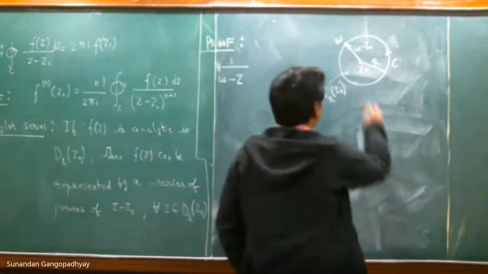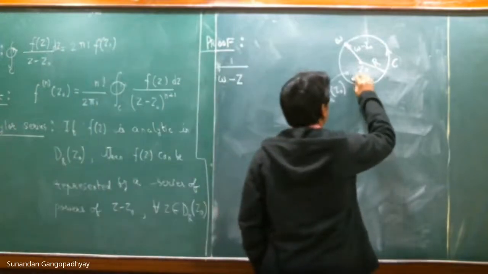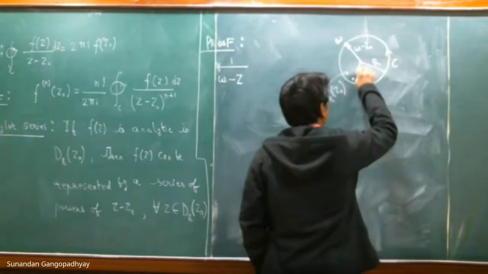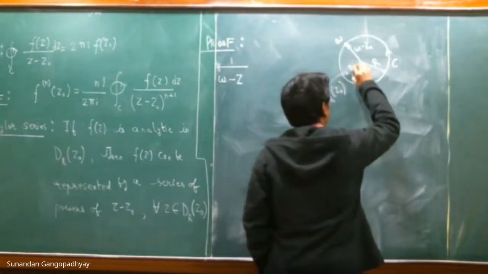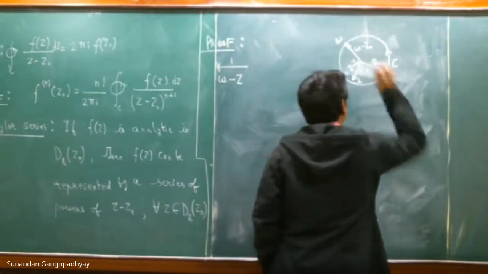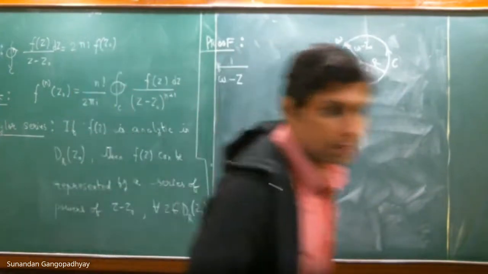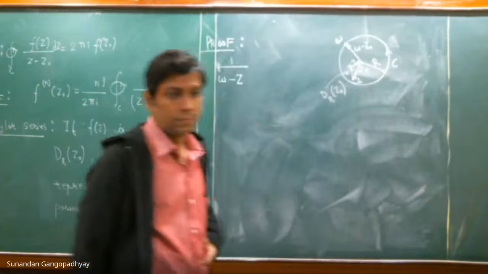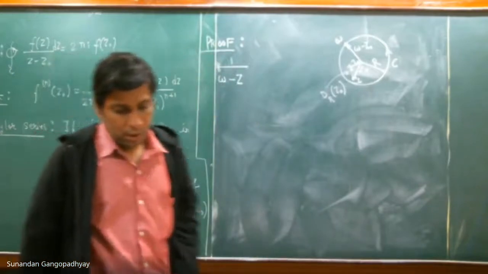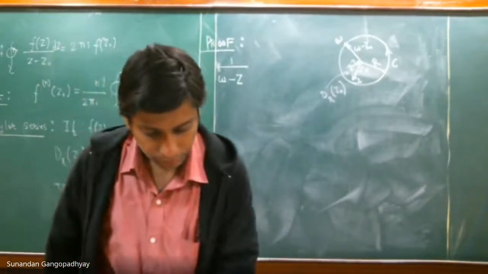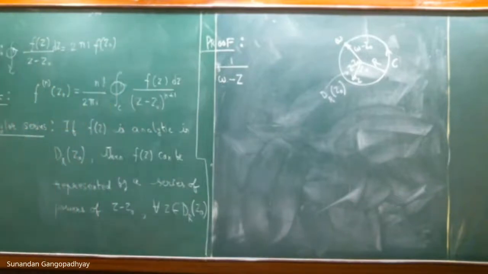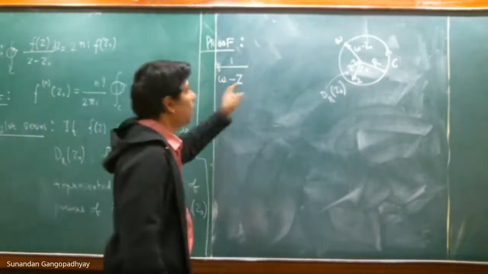And let us take any point z here, and this thing is nothing but z minus z naught. Okay, good. Now let us look at 1 by w minus z.